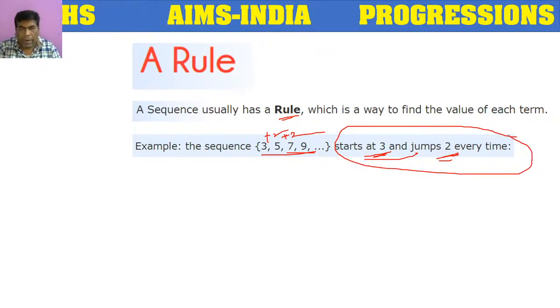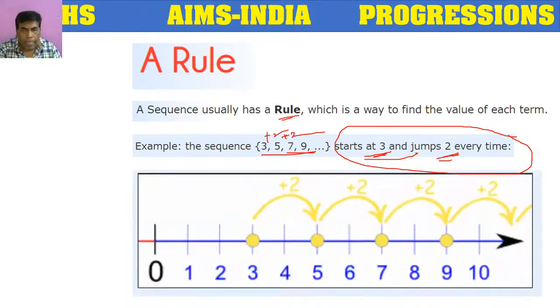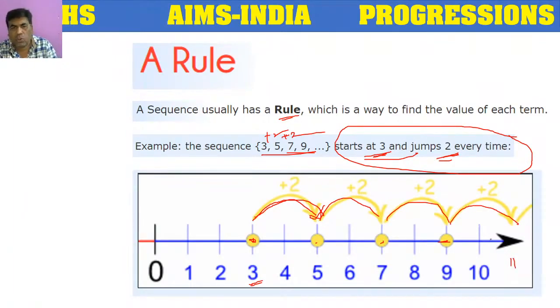This is the rule. But if we show this rule on the number line, here 3 is there. It is jumping 2 places towards right on the number line. Here we have number 3 on the number line. It is jumping 2 places towards right side on the number line. It is coming to 5. From there 2 places coming to 7. From there 2 places coming to 9. From there 2 places coming to 11. Like that and so on. So this is the rule for this sequence.